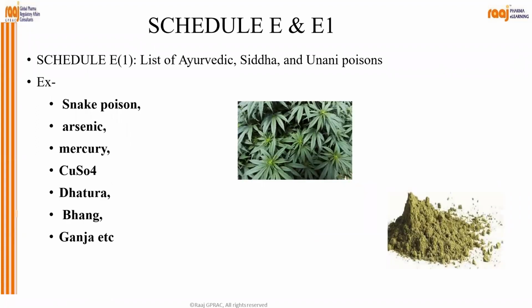So now we come to Schedule E and E1. After Schedule K, we discuss E and E1. E1 means the list of Ayurvedic, Siddha and Unani poisons. Okay. Examples: snake poison, arsenic, mercury, copper sulfate, dhatura, bhang, ganja. These are all poisonous substances which are prescribed under Schedule E1.